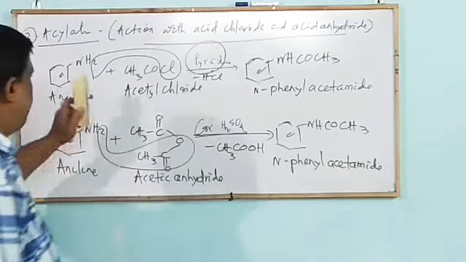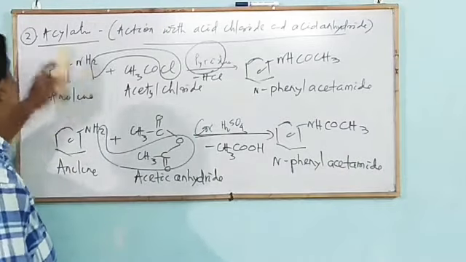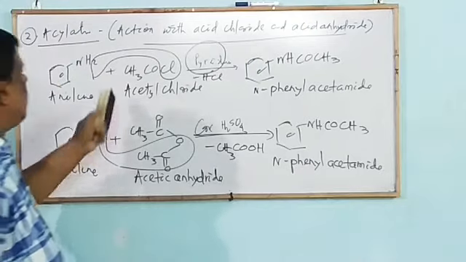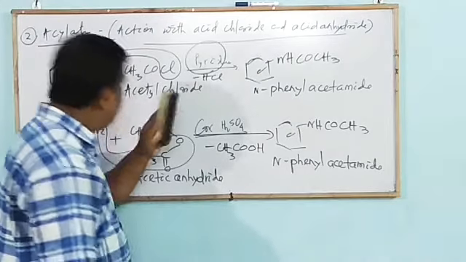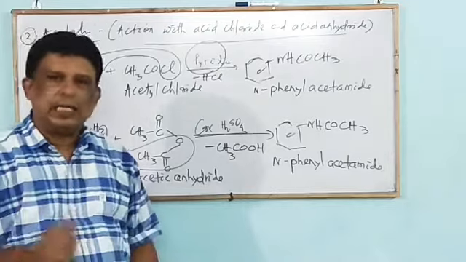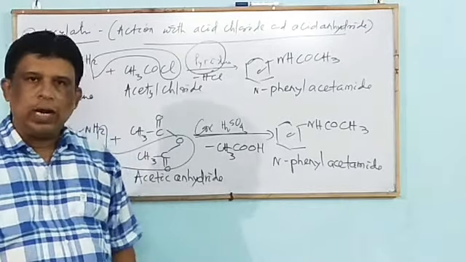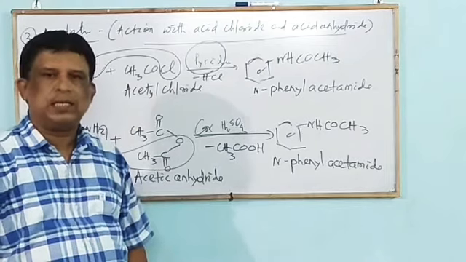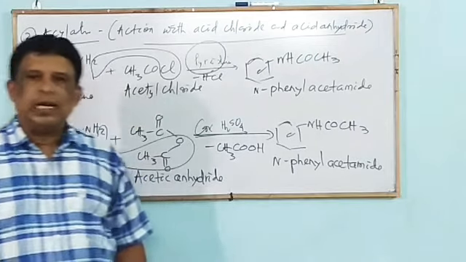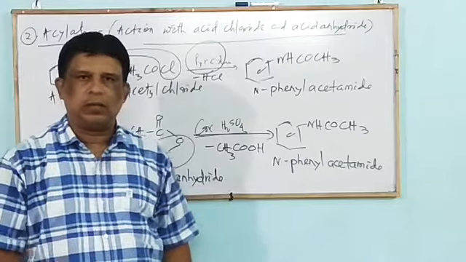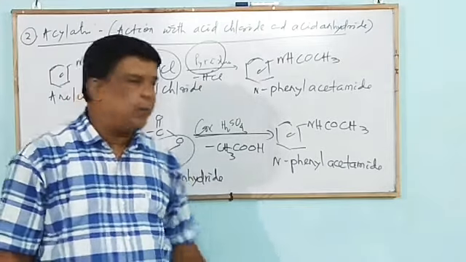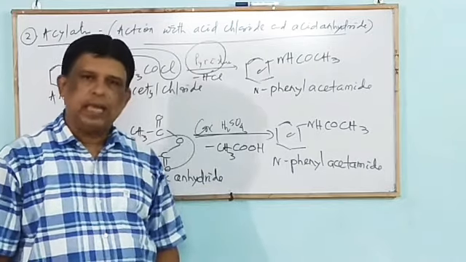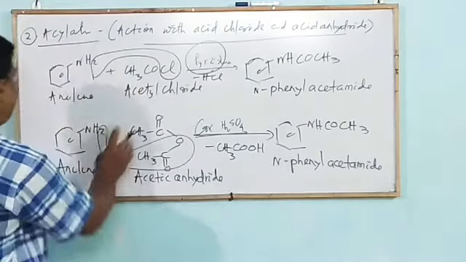So when an amine reacts with acid chloride, that is known as acylation. If we select acetyl chloride, that is known as acetylation. On the other hand, if we select benzoyl chloride, C6H5COCl, then it is known as benzoylation. So benzoylation of aniline also takes place. Let us verify.